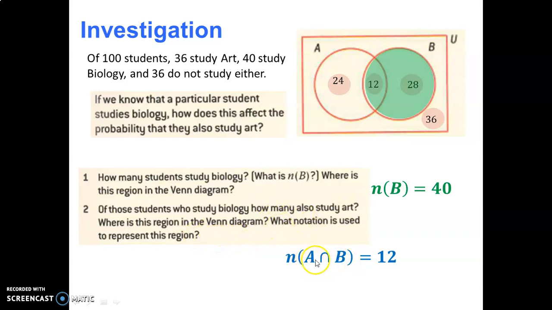Those who study art and biology is the intersection area, right? So the art students from the biology students is this section here, which is the intersection, and it is 12. Good start. Let's keep going. Step by step, this investigation will lead us towards something.